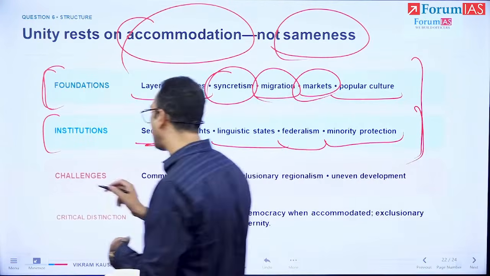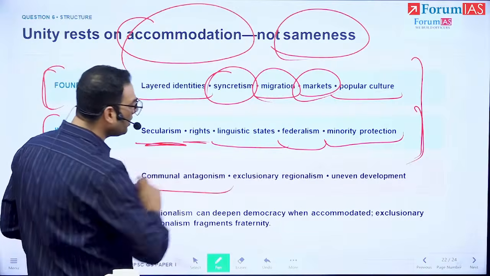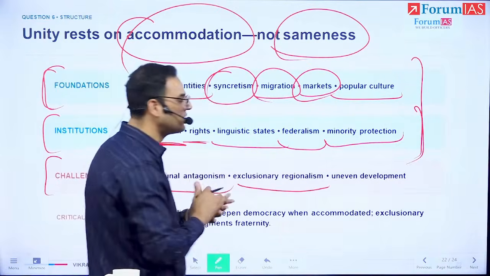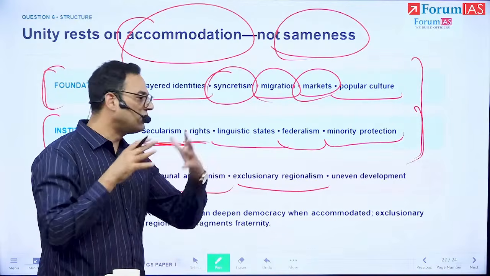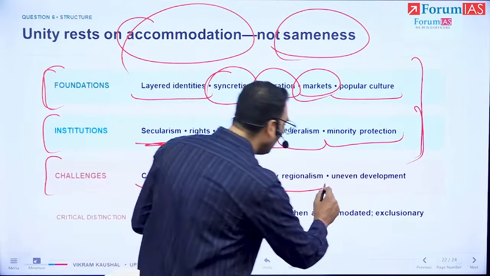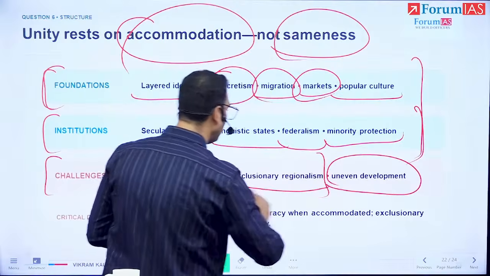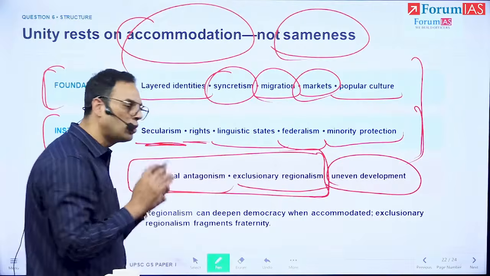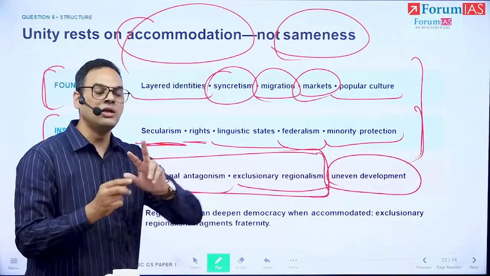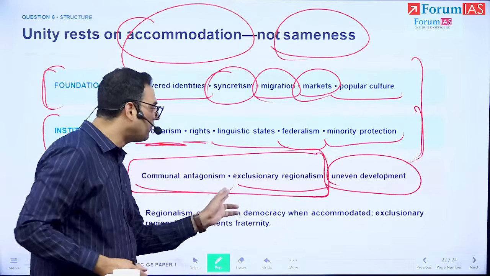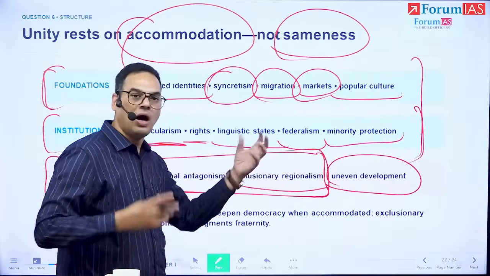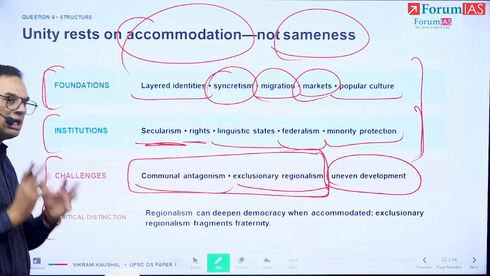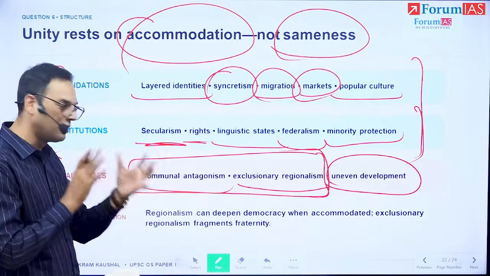Then we talk about the challenges: the communal antagonism, the conflict, the exclusionary regionalism, that is, the regionalism with the negative impact. And both of these are magnified by uneven development. Regionalism can be of two types, and the problematic one is magnified by uneven development. And then we come to the critical final point of judgment.